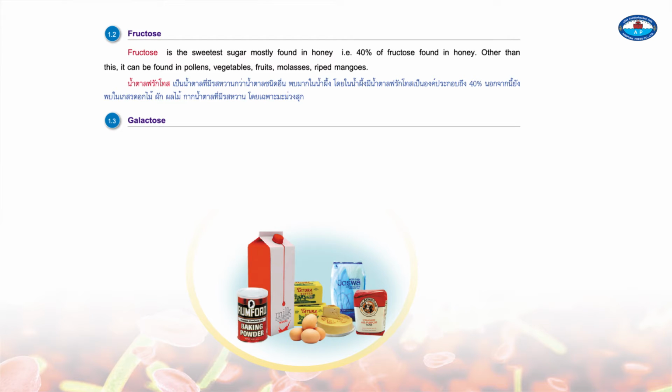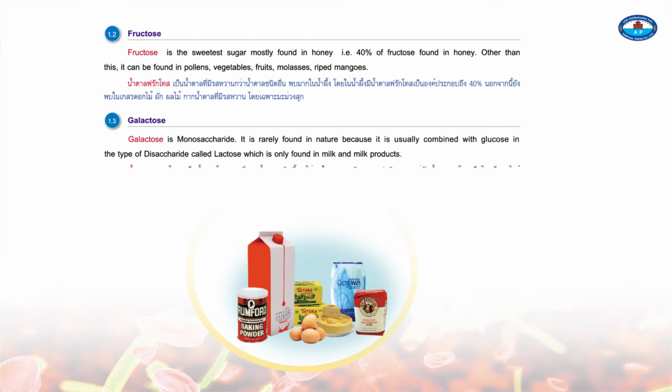1.3. Galactose. Galactose is a monosaccharide. It is rarely found in nature because it is usually combined with glucose in the type of disaccharide called lactose, which is only found in milk and milk products.